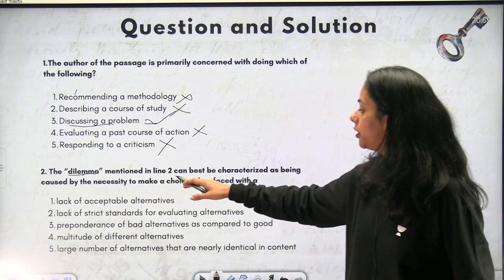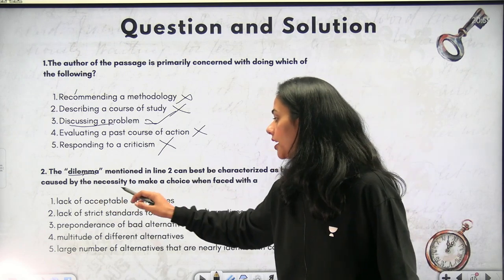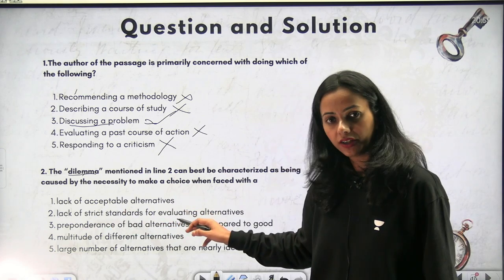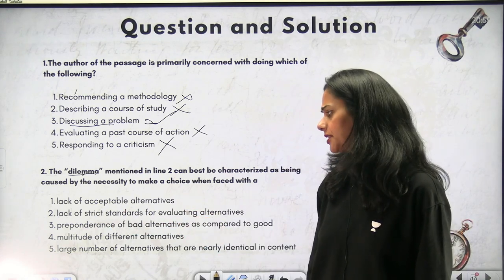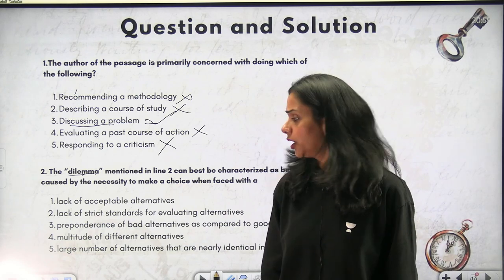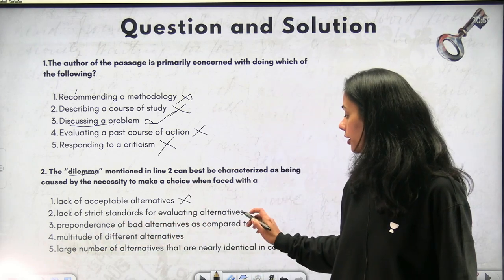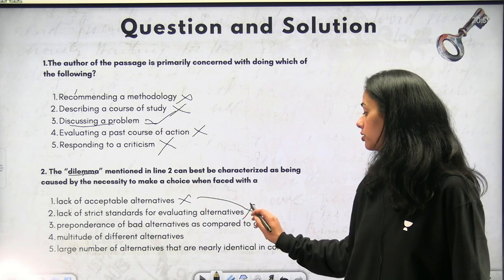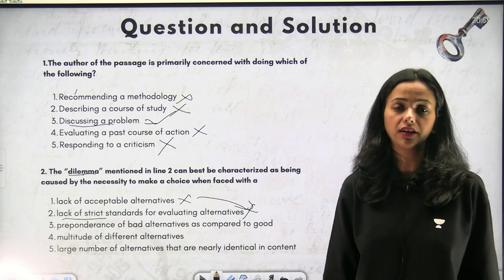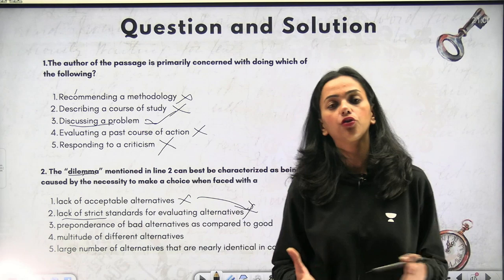The dilemma mentioned in line 2 can best be characterized as being caused by the necessity to make a choice when faced with a lack of acceptable alternatives. Lack of acceptable alternatives. I don't think there were any alternatives discussed over here. Lack of strict standards for evaluating alternatives. No, this is just a continuation of that, so there was no lack of strict standards. They were still trying to figure out how this will work for the students, professors or teachers.